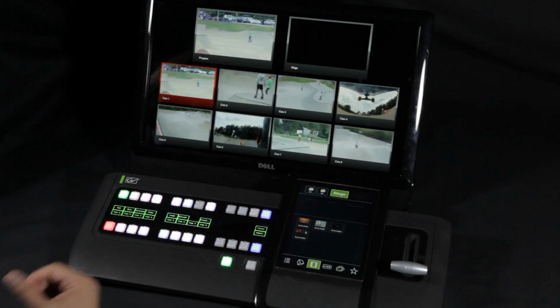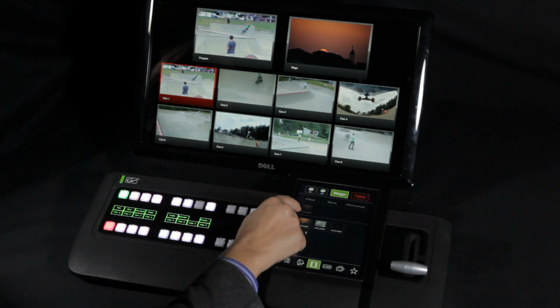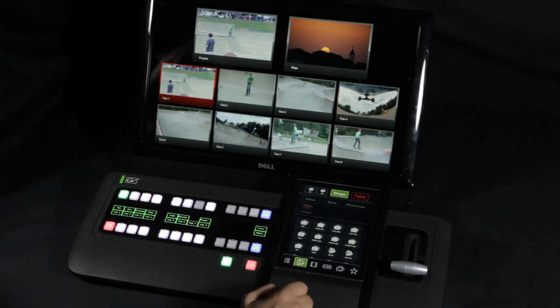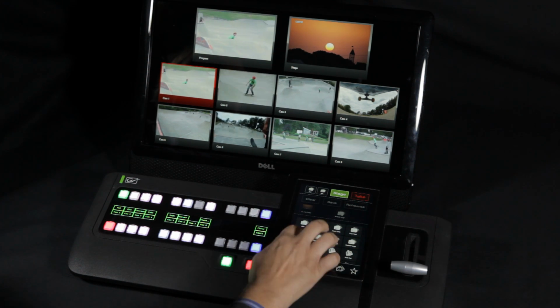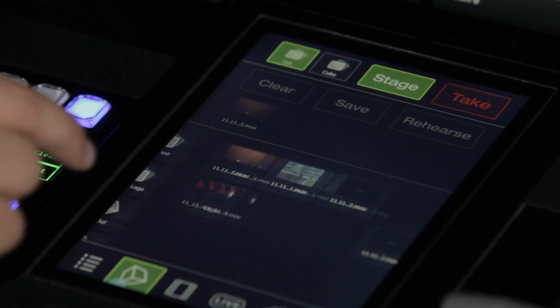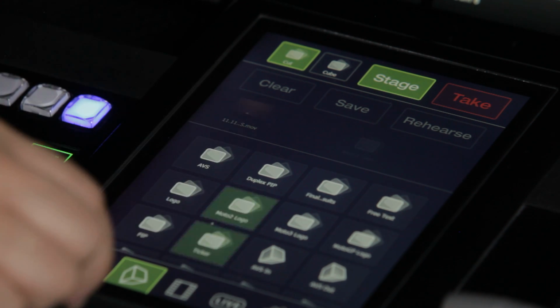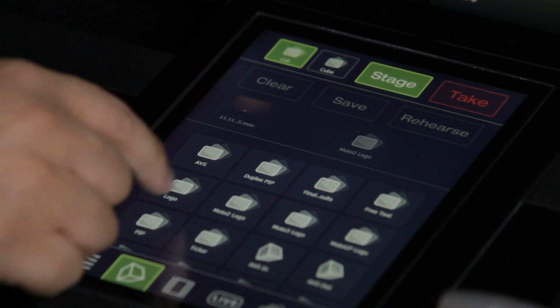Another way to use the stage, and perhaps a more interesting way, is to use it as a compositing tool. So let's assume that I'd like to take that clip I was using earlier, but I also want to combine that element with some effect elements. I'm going to add a couple of logo effects to the stage. So now I've got a background element and two effect elements.